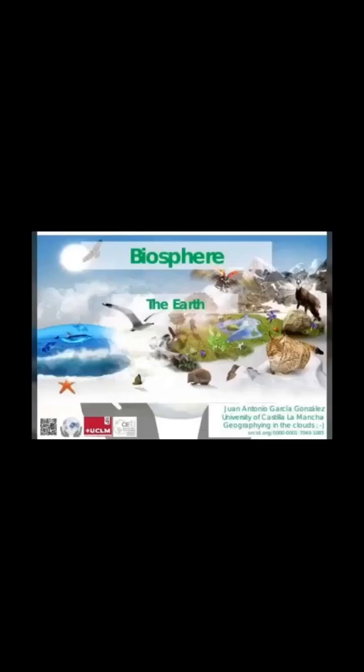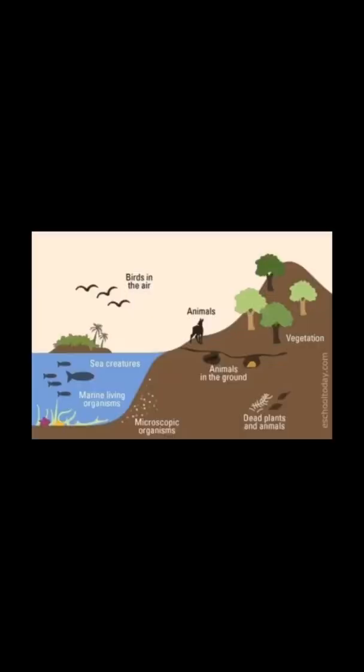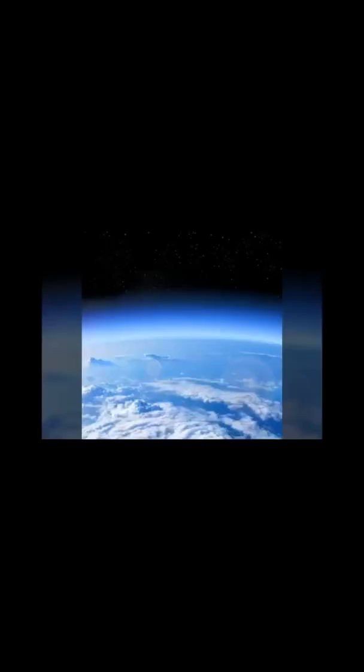Biosphere. The surface of the Earth or another planet occupied by living organisms is known as biosphere. Atmosphere. The envelope of gases surrounding the Earth or another planet is called atmosphere.